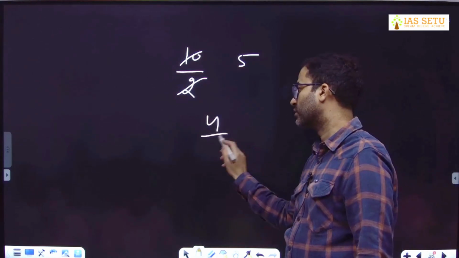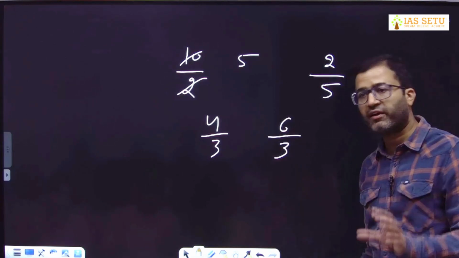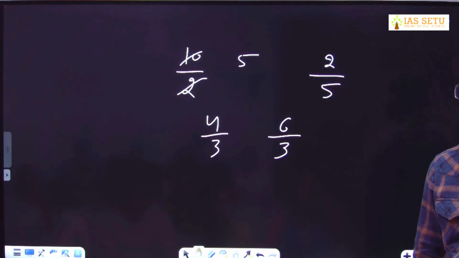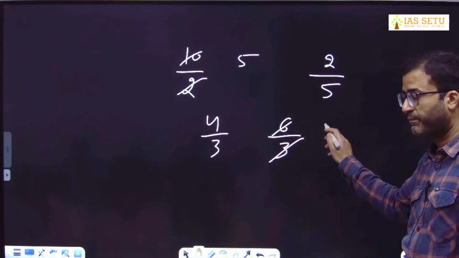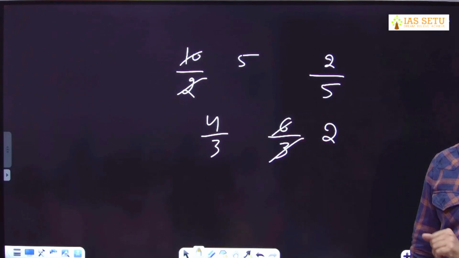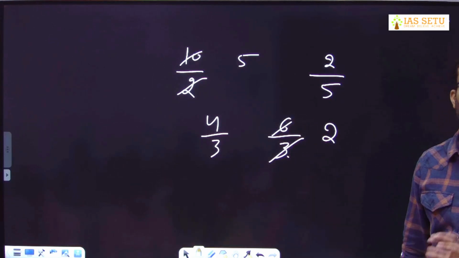4 by 3. This is a fraction. But if you say 6 by 3, big fraction, right? It seems a fraction, but actually it is not a fraction as far as the definition of fraction is concerned, because the rule is you simplify. Tell me, 2 is a fraction or an integer? Integer. If P is a multiple of Q, it is actually an integer, not a fraction.